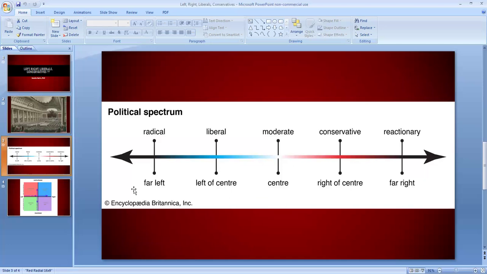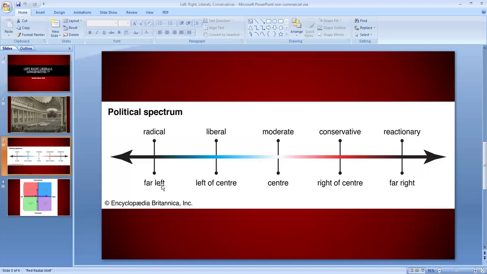That's the reason why the far left is known as radical and the far right is usually known as reactionaries. But you can also call them radicals as well. Radical means someone who wants quick, sudden change by all means necessary. And as I have said, yes, terrorist groups and violent groups usually fall into this category.